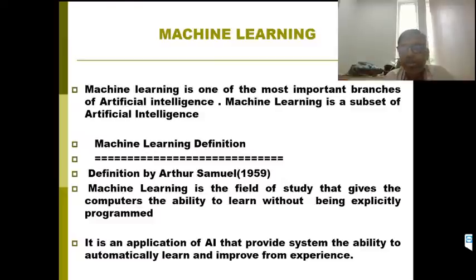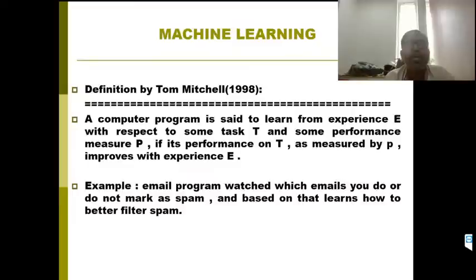Second, the most popular and more technical definition of machine learning: a computer program is said to learn from experience E with respect to some task T and some performance measure P, if its performance on T, as measured by P, improves with experience E. We need three things. There should be one well-defined task T, some performance measure P, and the performance should improve with the experience E.